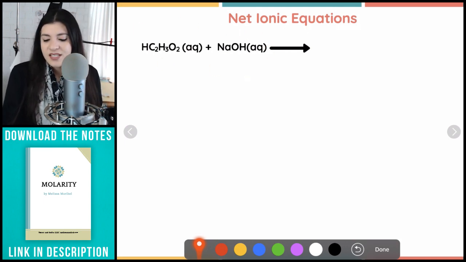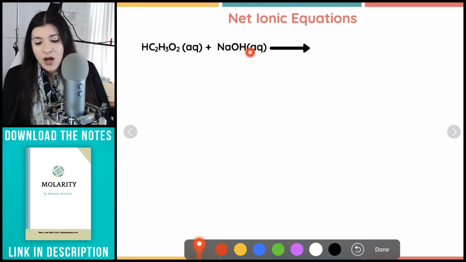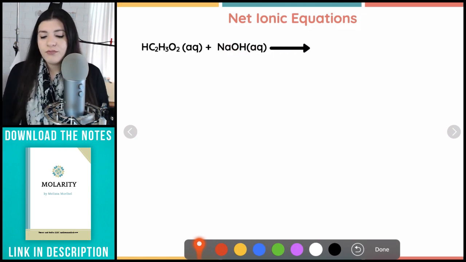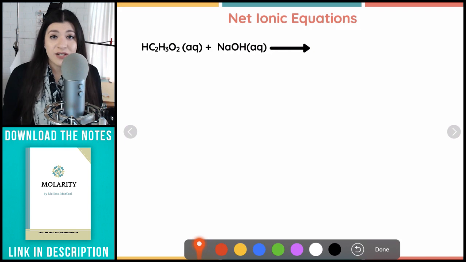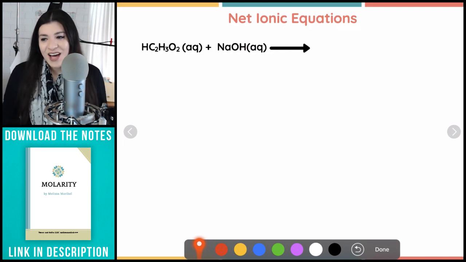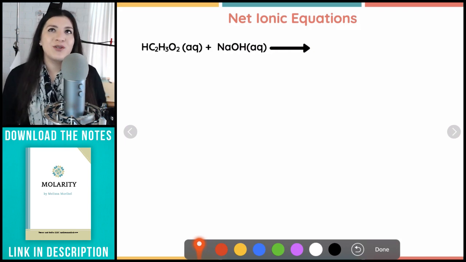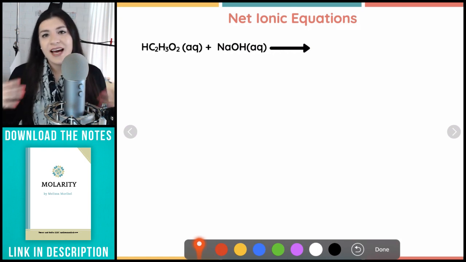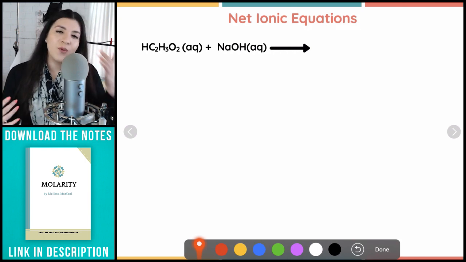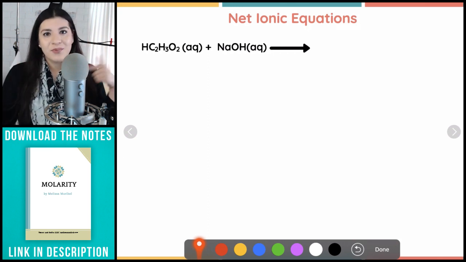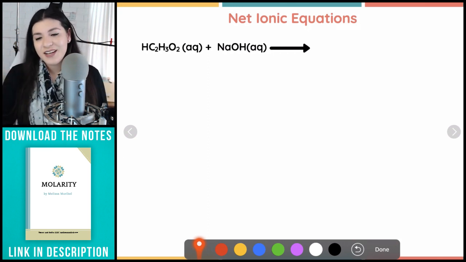I know this is a base because it ends with an OH. So what I'm going to do is figure out how to combine and predict the products. Remember, this once again goes back to the whole trick: the inner elements go together to form our first product, and the outer elements go together to form our second product.